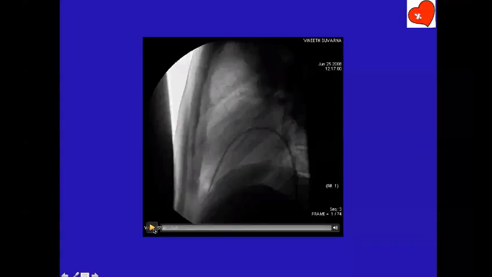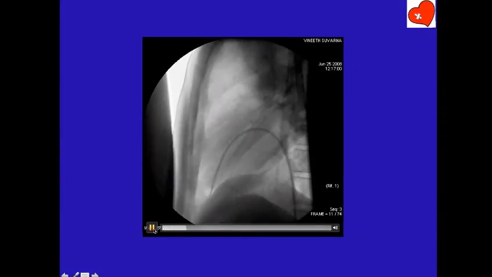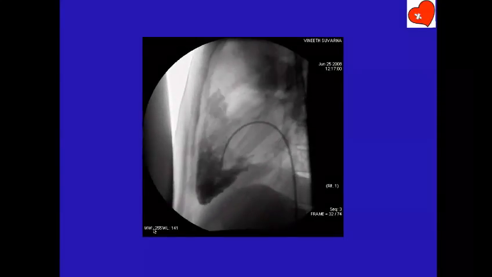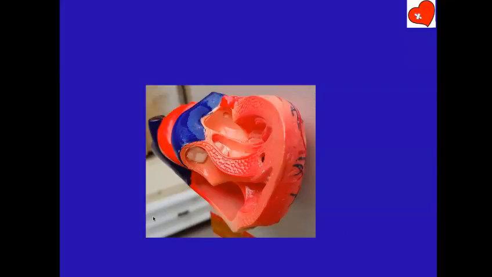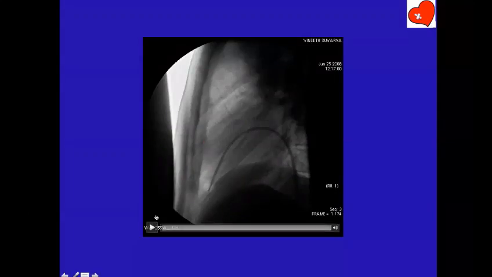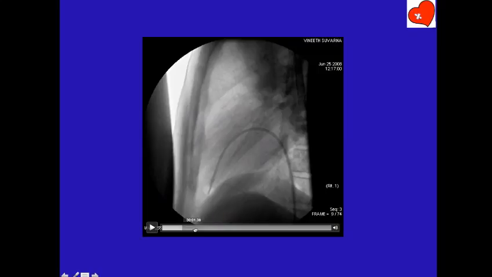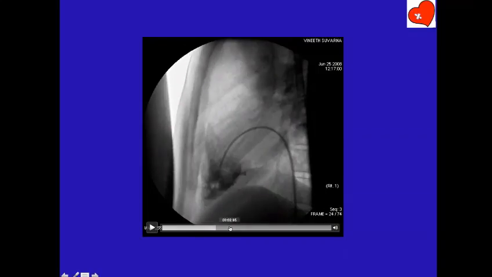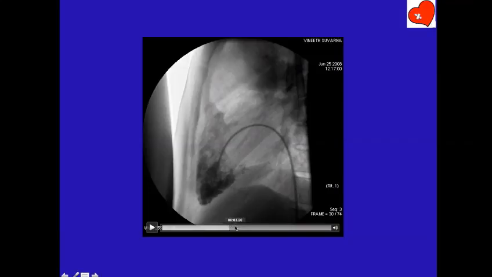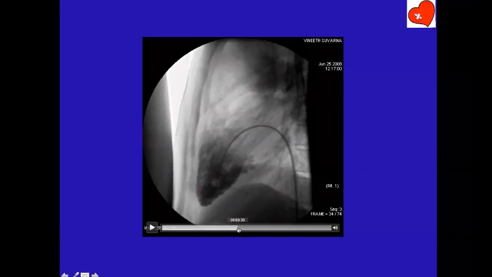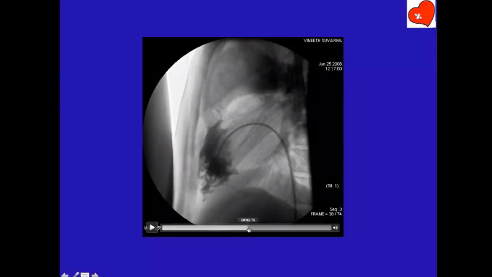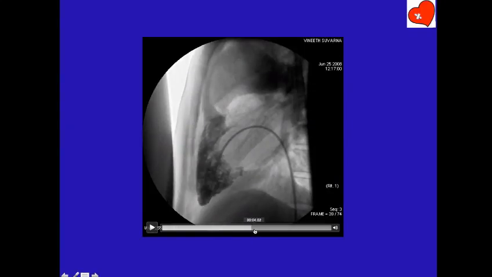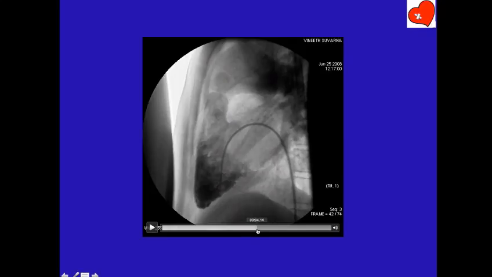This is the one we discussed, if you remember. Lateral view RV angio. Okay, this is the view.